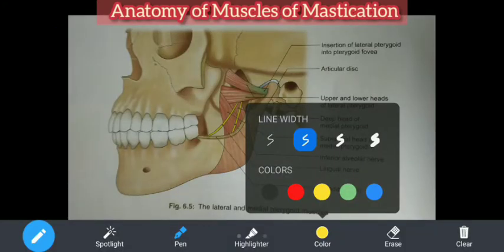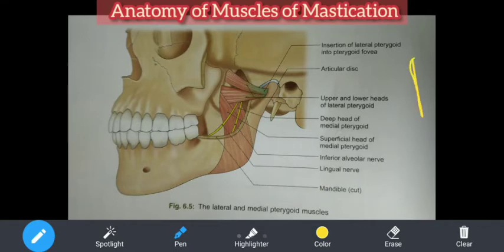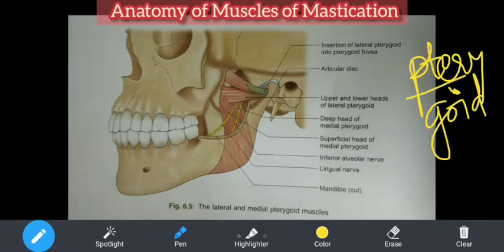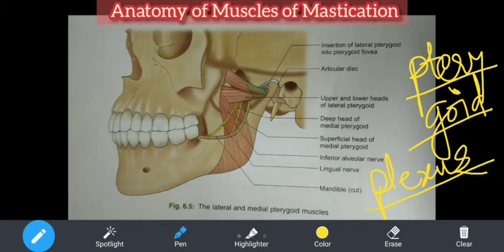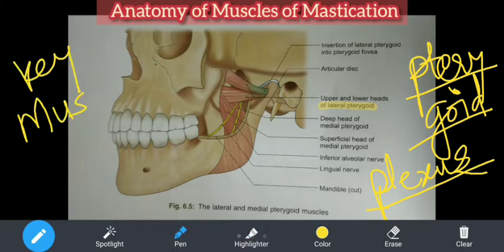So now we are going to discuss about the pterygoids. Okay, the pterygoid muscles. If you recall that when we were discussing about the venous drainage, we came across a word that is pterygoid plexus. And at that time I told you that this pterygoid plexus is around the lateral pterygoid muscle. Do you recall lateral pterygoid muscle? मैंने बोला था कि lateral pterygoid muscle के आजू बाजू में ये pterygoid plexus है. And at that time I had also told you that this is the key muscle. This is the key muscle of the region.